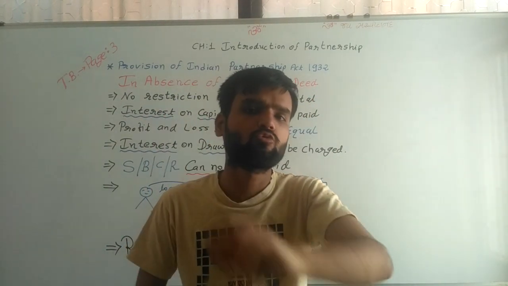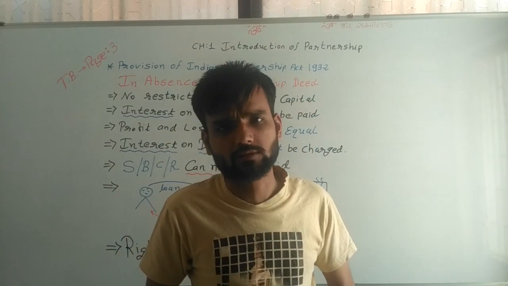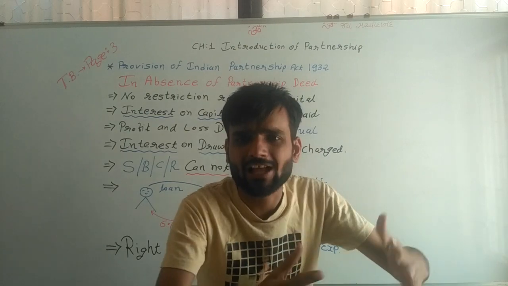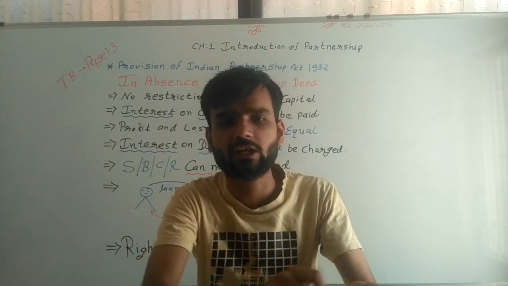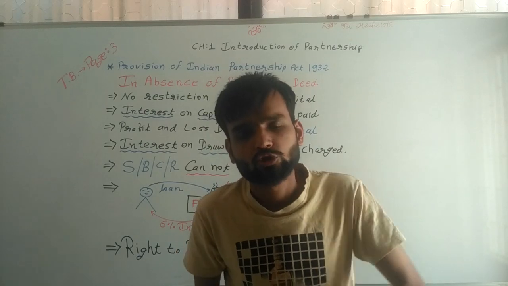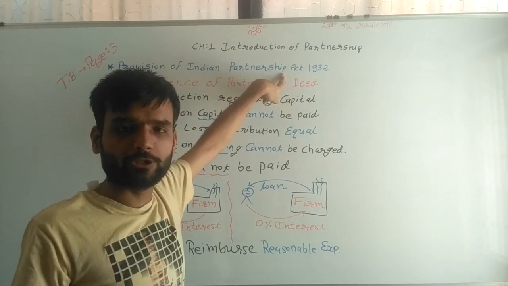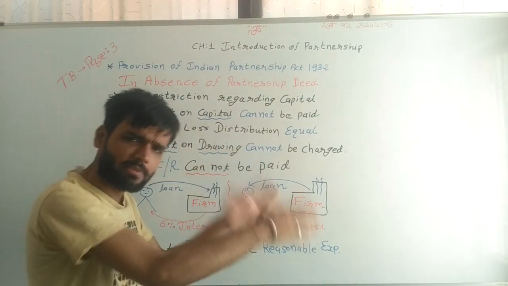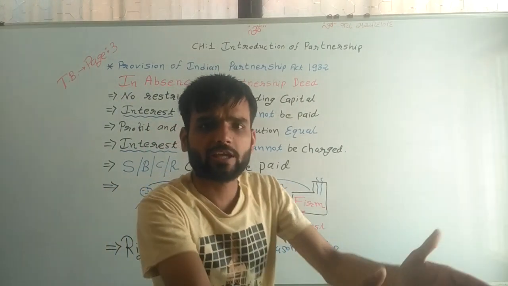If any confusion arises between two partners, they have to go to court, and the court cannot decide easily because a written agreement is not there. So the court uses the Partnership Act 1932, and on that basis the decision is taken.